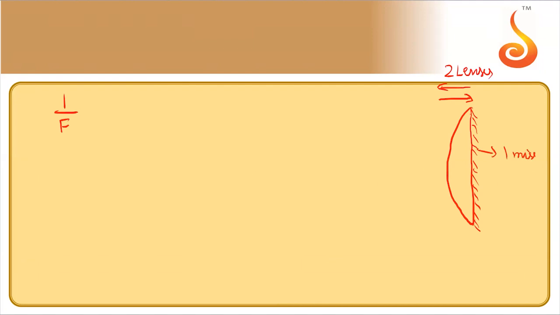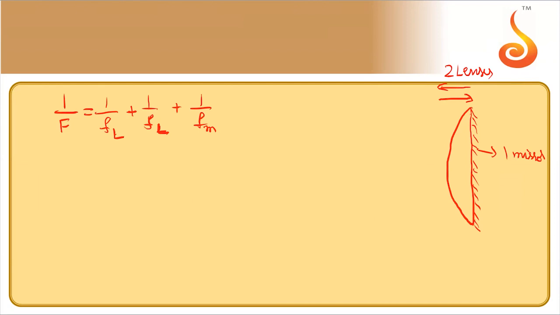Ray optics question number 29. So this is how it is. It's a silvered lens. So plano convex lens, plane surface is silvered. So for silvered lens, see, once light goes into the lens, then comes back from the lens. So it can be considered as combination of two lenses and one mirror. So effective focal length will be 1 by f is equal to 1 by fL plus 1 by fL plus 1 by focal length of mirror.